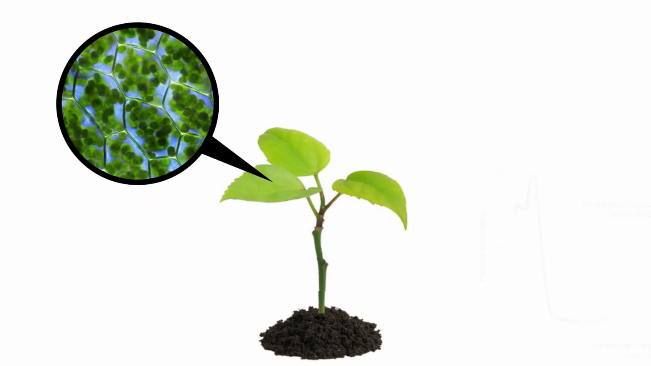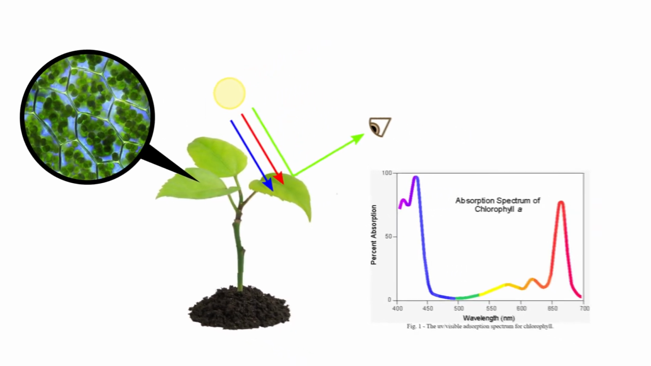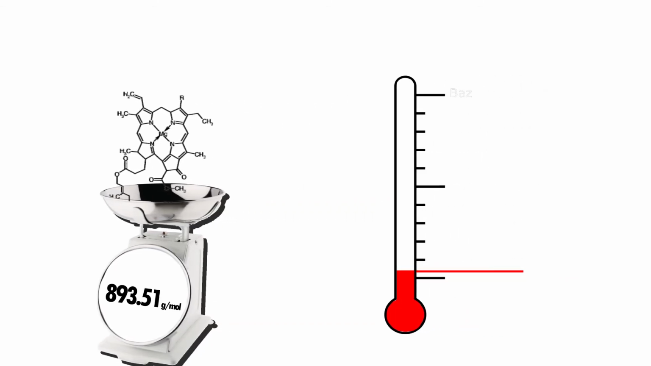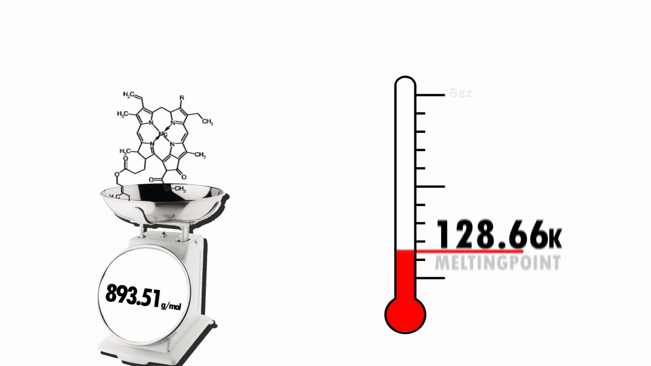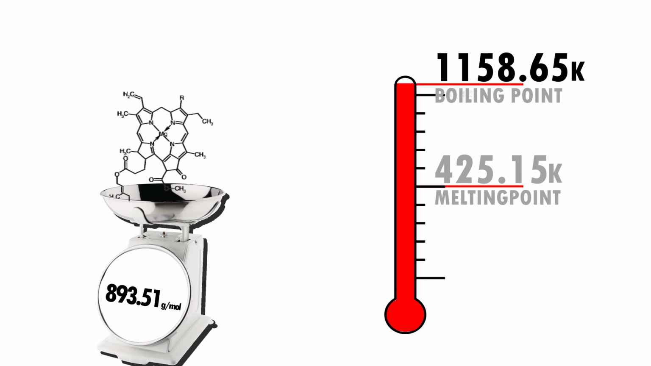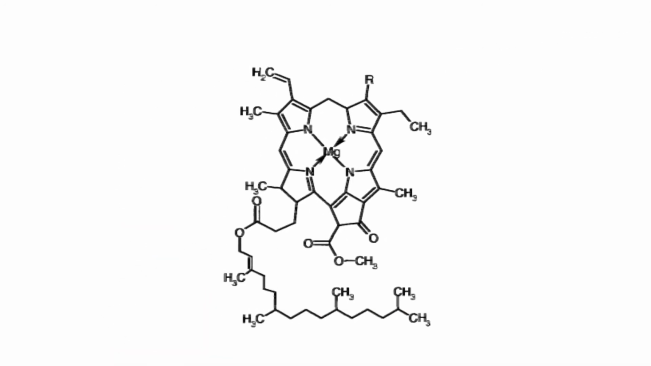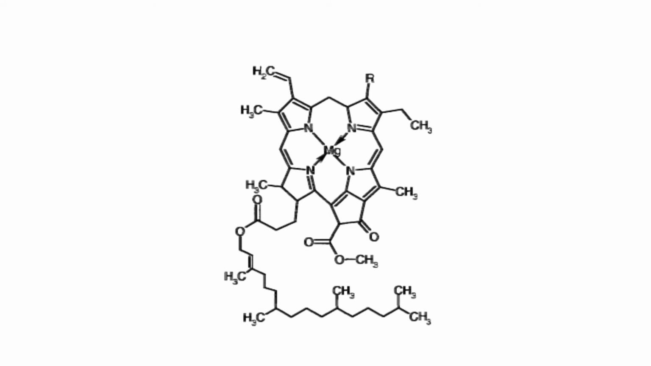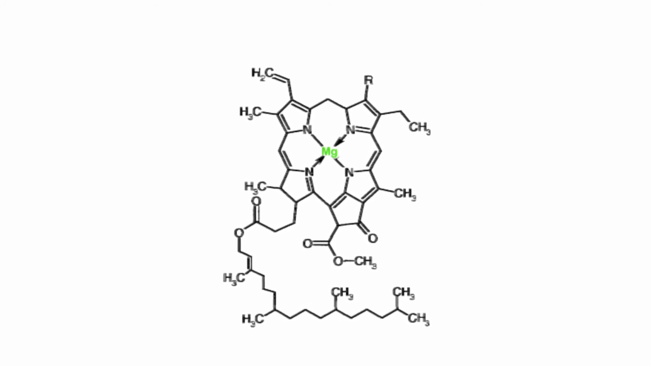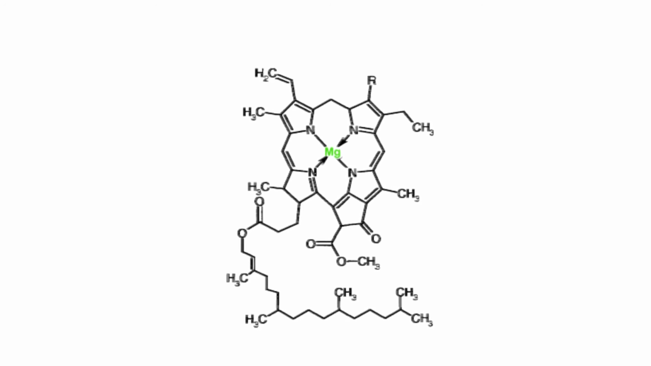Chlorophyll A is a green pigment, absorbing light strongly in the blue and red but poorly in green portions of the electromagnetic spectrum. This essential organic molecule has a molar mass of 893.51 grams per mole and is water-insoluble. It is a green solid at standard temperature and pressure with a melting point of 425.15 Kelvin and boiling point of 1158.65 Kelvin. Chlorophyll is a polydentate, more specifically a chelate, and one of the most fundamentally useful chelates in nature at that. It has a central metal ion to which a large organic molecule is bonded.